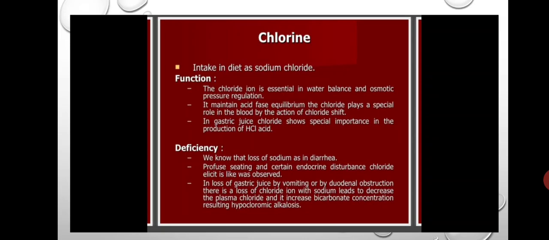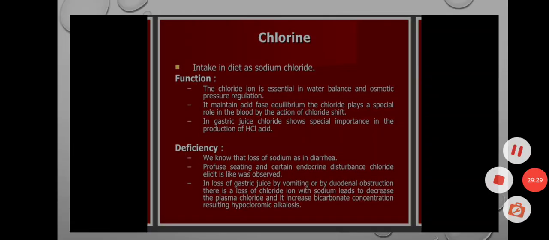The function of chlorine is that it is essential for balancing the osmotic pressure in our body, and it maintains the equilibrium and blood functions also. And chlorine is used in gastric juice production, that is HCl, hydrochloric acid production. And the deficiency: we know that with loss of sodium at the time of diarrhea, at that time we get deficiency of chlorine.